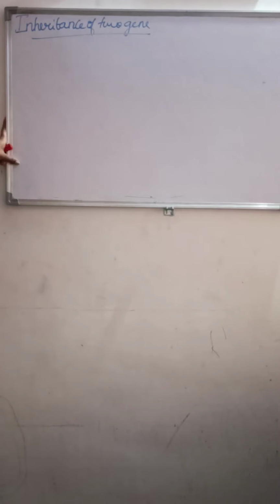In the monohybrid cross, as we know, we took a tall pea plant and crossed it with a dwarf pea plant, with reference to the stem height. So Mendel took one contrasting character, the stem height, in the monohybrid cross, right?